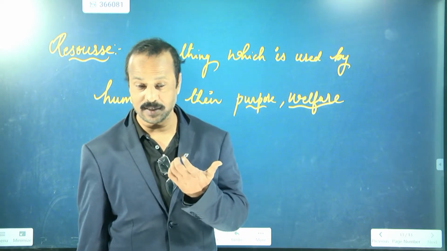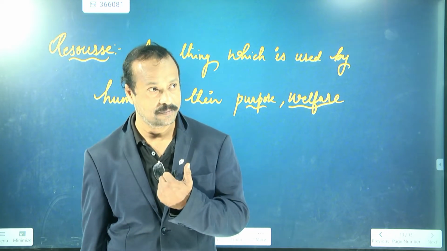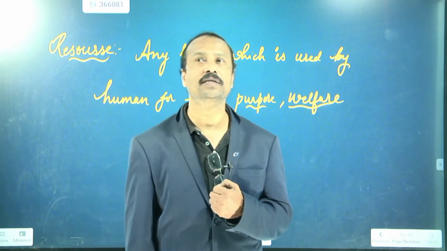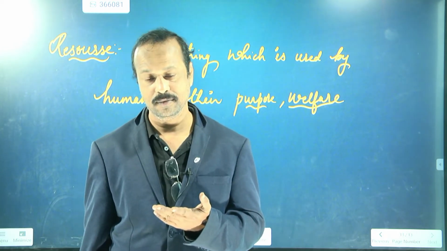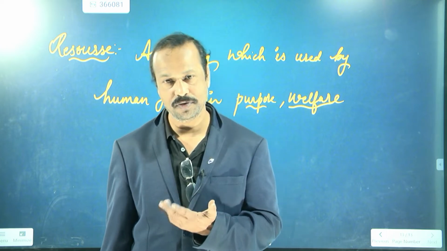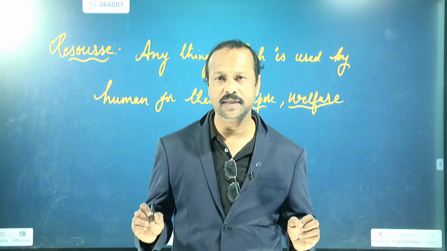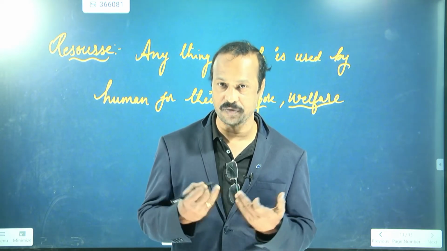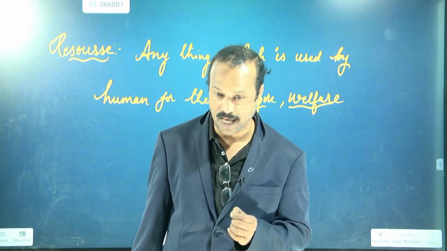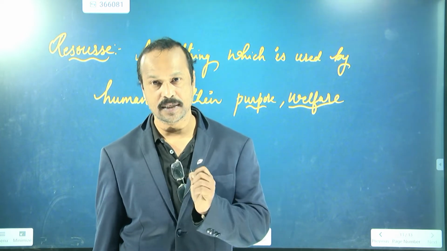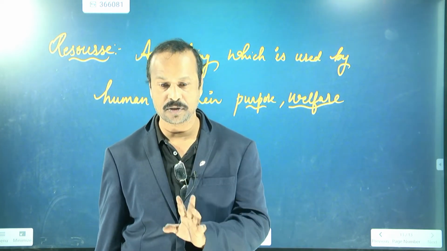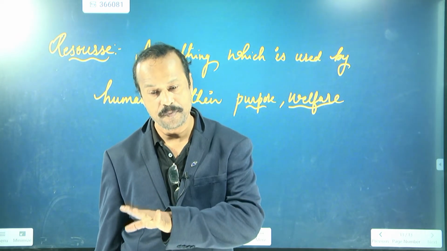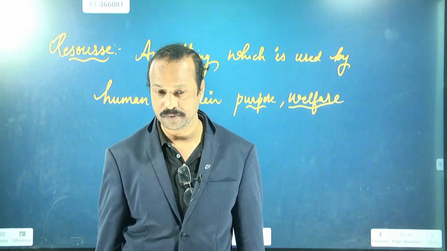Now, for example, take the sunlight. Is it man-made? No, that is also natural. And for example, you take the water. No, this is also natural. Naturally, you can get this. So whatever things we use for our purposes, our existence, or for welfare, all those things are called resources. And generally, these resources are of two types. One is called natural resources, and the second is called man-made resources. Is this clear to you?